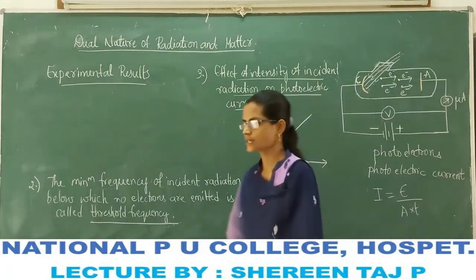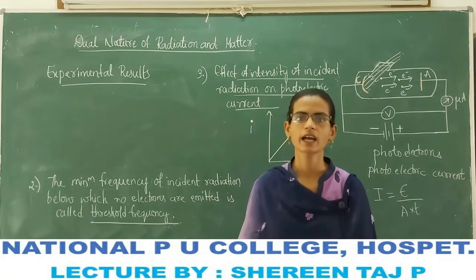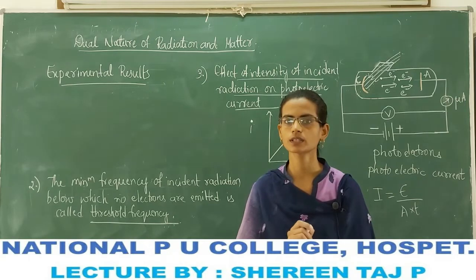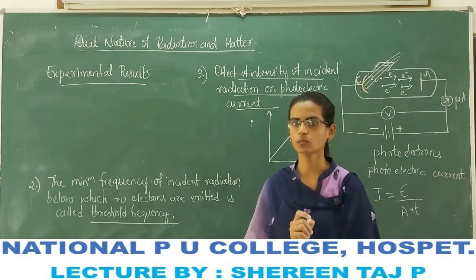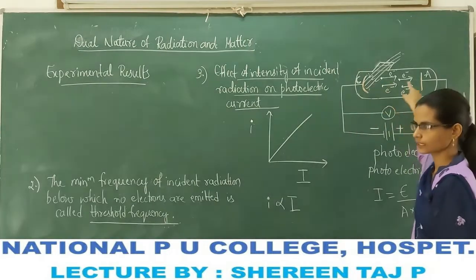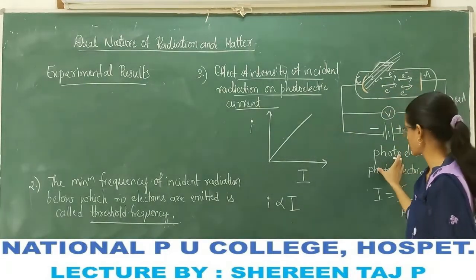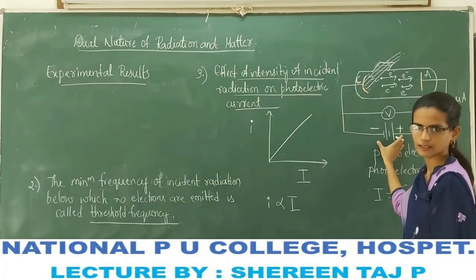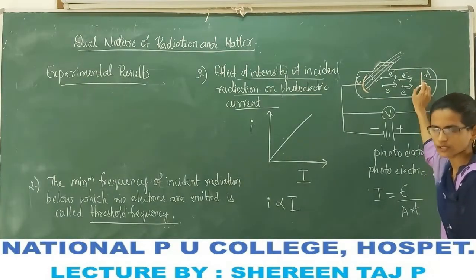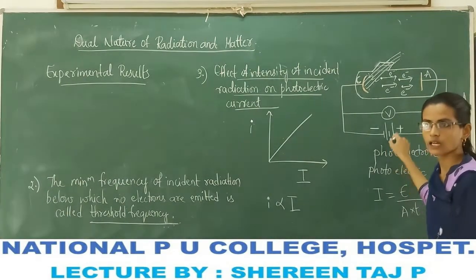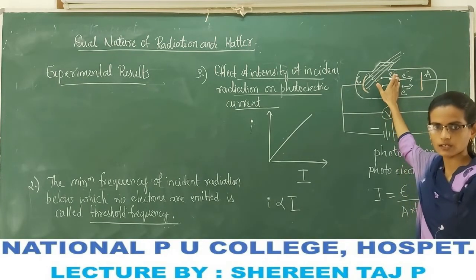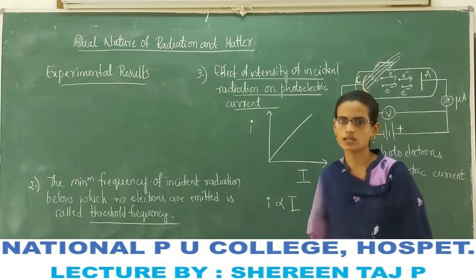So the next experimental result is the effect of the potential difference, or the anode potential. Here we know that two electrodes are maintained at a potential difference. They are connected to a battery. This collector plate is called the anode. It is connected to the positive of the battery. If we change the anode potential, then the photoelectric current also changes.